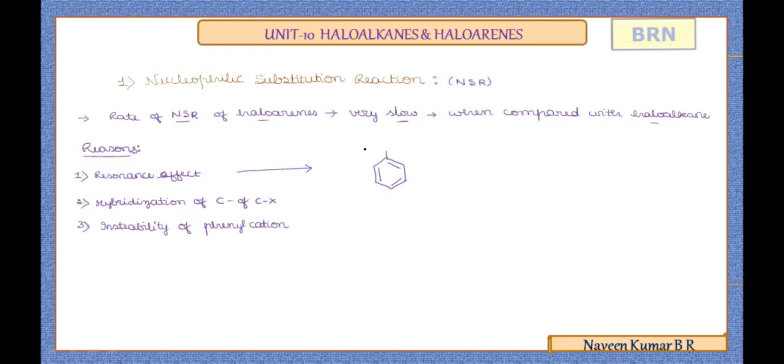That will make it easier to understand the reason. Now, if you take any haloarene, the benzene ring attached directly with a halogen makes the compound a haloarene. So with one simple example, we'll understand the resonance effect. I will take chlorobenzene here.